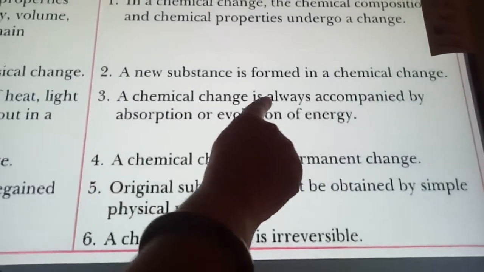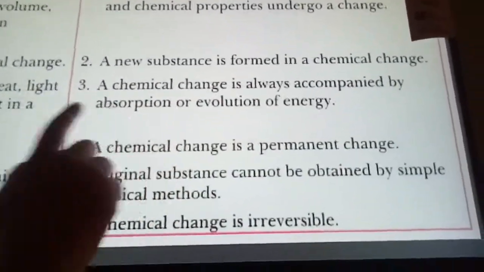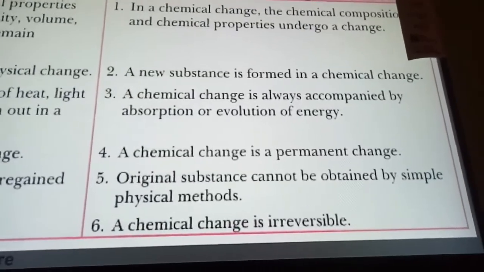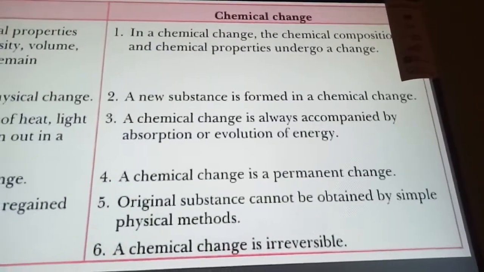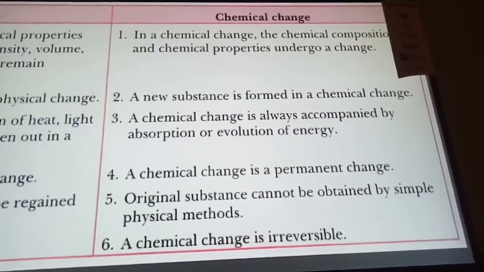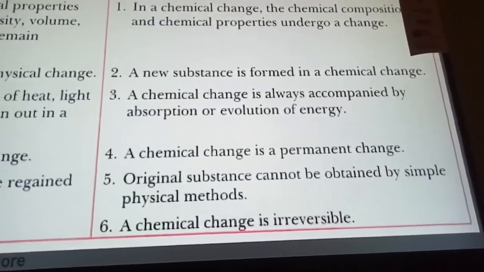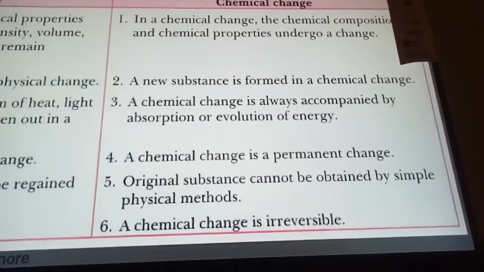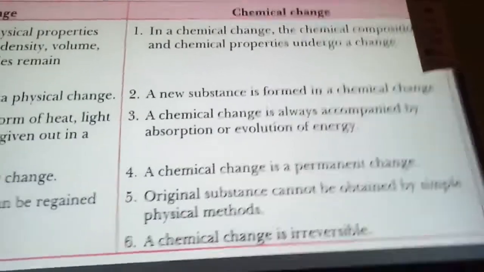See here, for example, in the sun, what is happening inside the star? The sun is a star, and there is a chemical reaction taking place. A lot of energy is released.